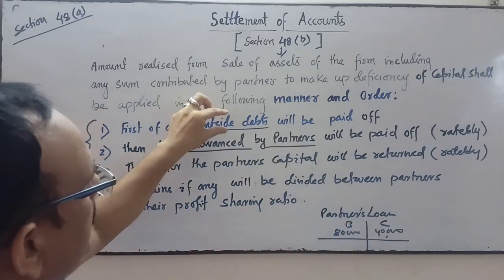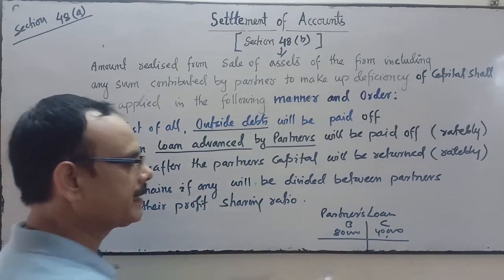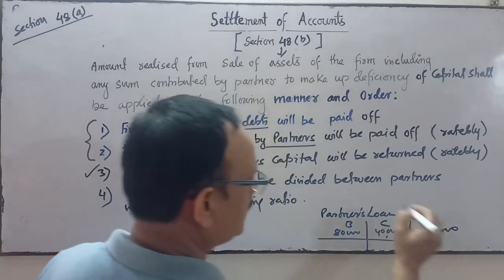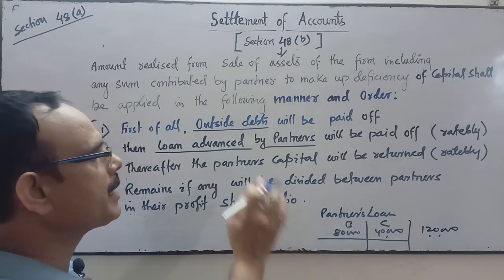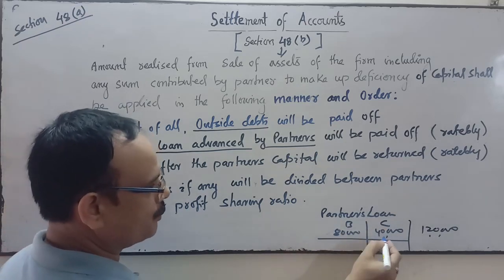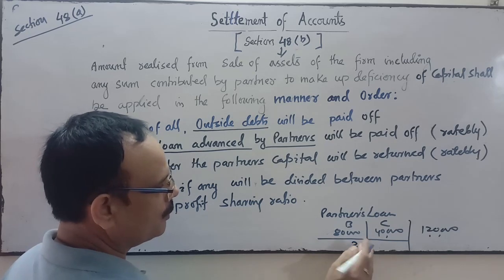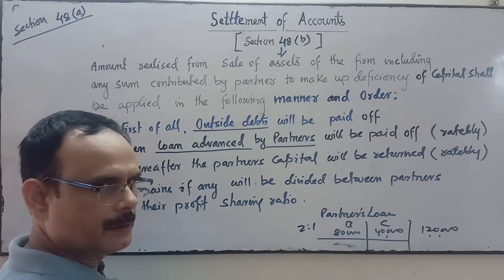But if the firm has less than 1,20,000, then that amount will be distributed between them in proportion, in the ratio of 2:1.